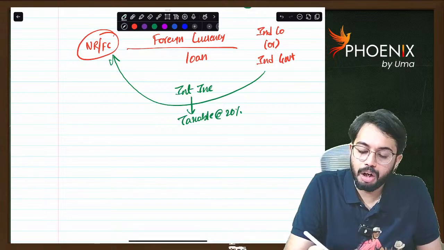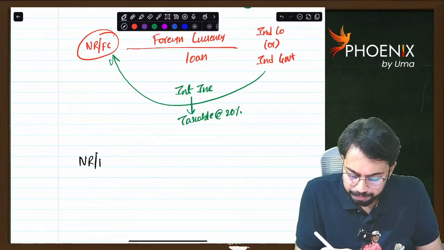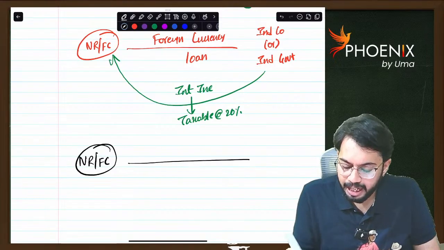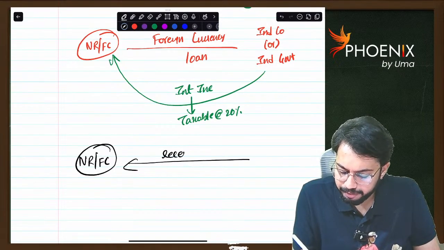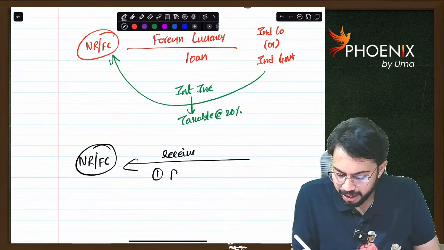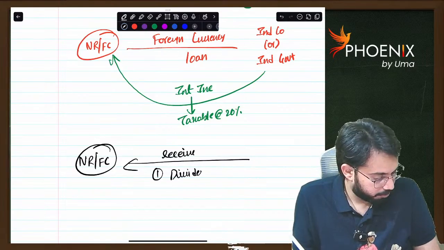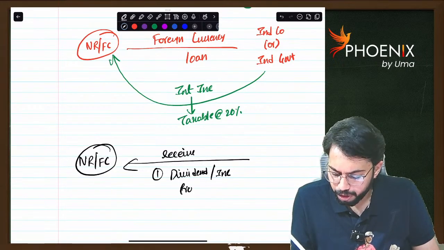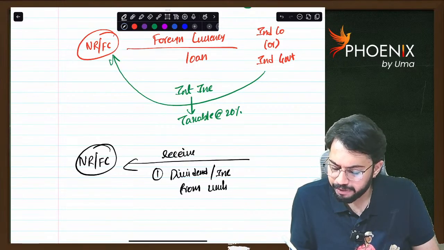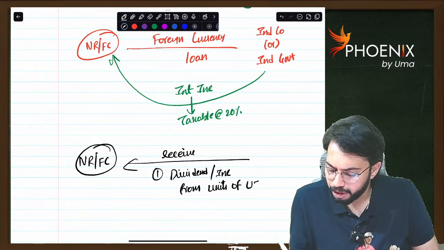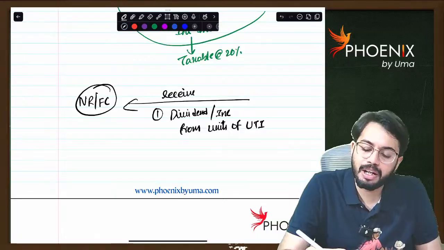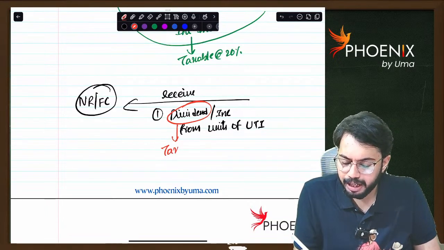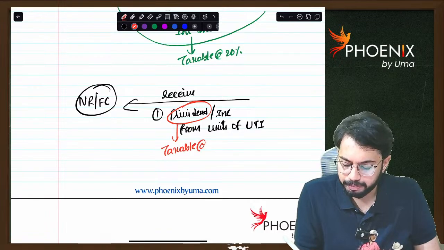Next, if a non-resident or foreign company receives any dividend or income from units of UTI, whatever dividend income is received is taxable at the rate of 20%.